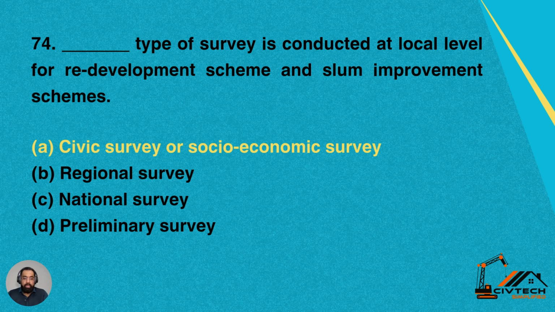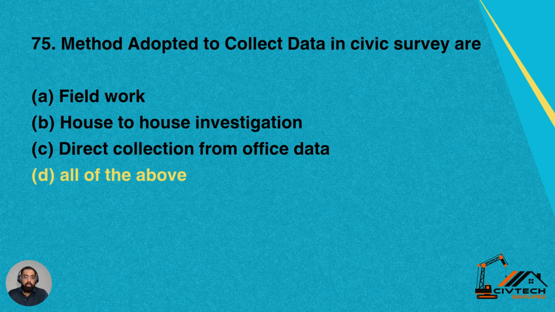Number B, regional survey. Number C, national survey, preliminary survey. So the socio-economic condition of the area is studied under the civic survey, and that type of survey is conducted locally. Because we want to plan some redevelopment scheme in that area, or improve the conditions of the slums, we do civic survey or socio-economic survey in that area.